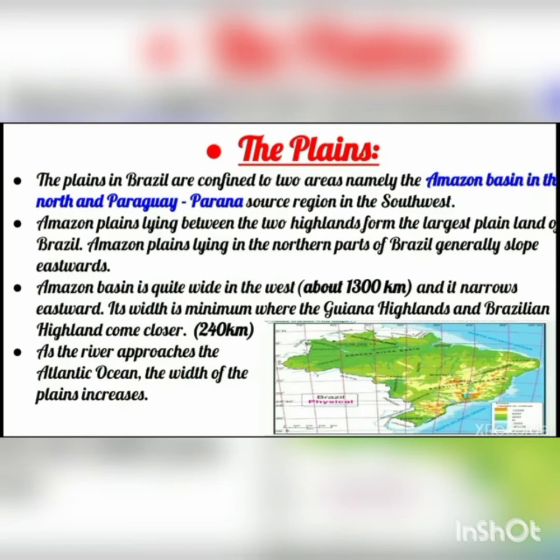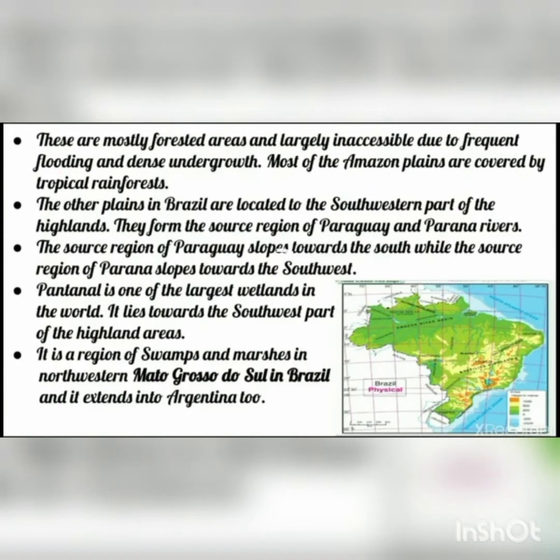Its width is minimum where the Guiana highlands and the Brazilian highlands come closer. That is how much? 240 kilometers. As the river approaches the Atlantic Ocean, the width of the plain increases.